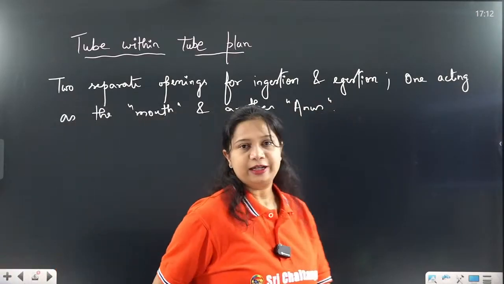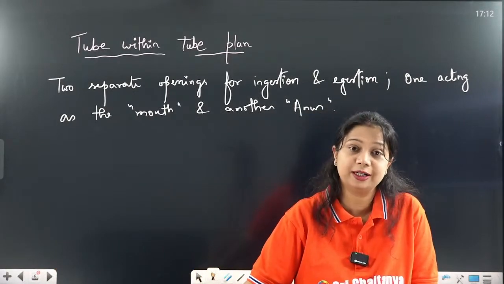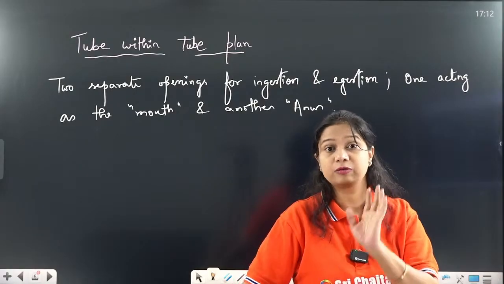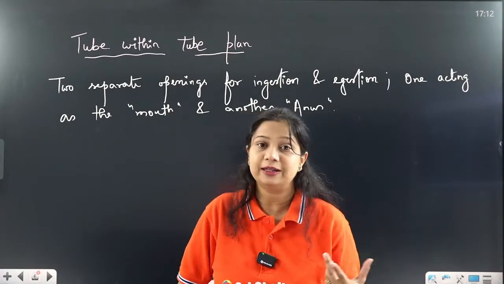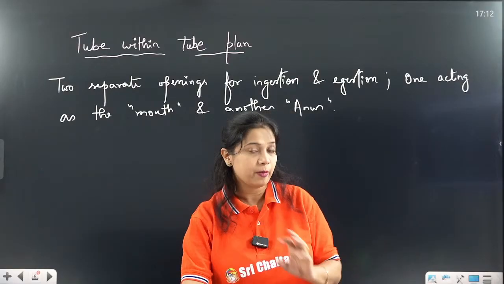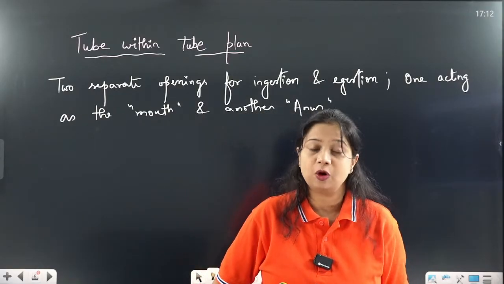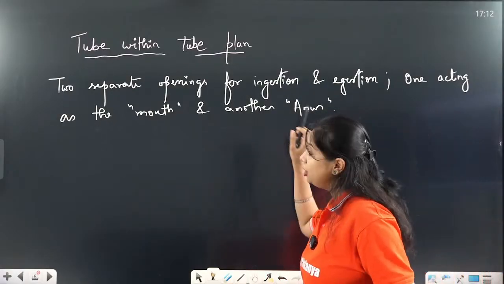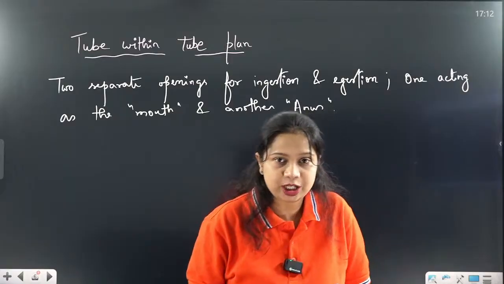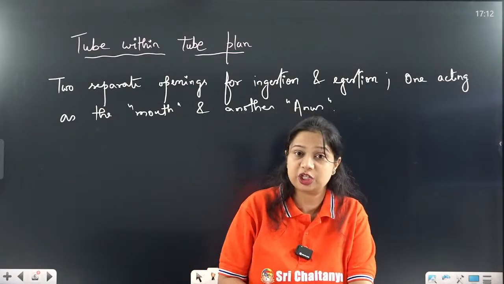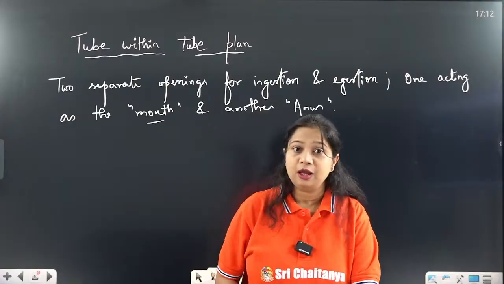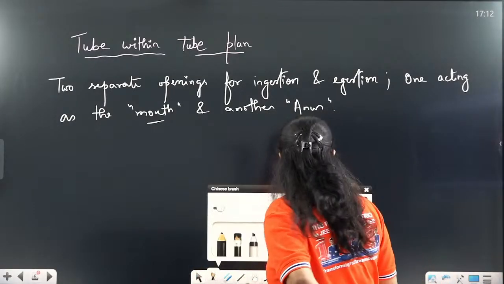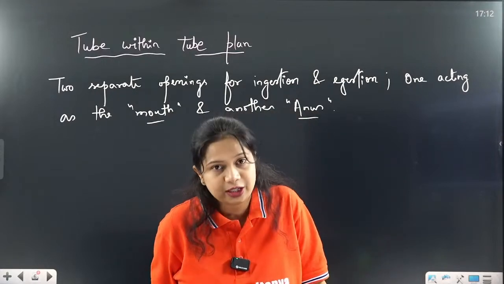So you all are writing it down, I hope, because it is important. You need these things for your future classes. So make a note of it, write it down, remember it, go through it various times, revise it repeatedly so that you remember these terminologies. So this is called the tube within tube body plan, in which there are two separate openings for the process of ingestion and egestion. For the process of ingestion, there is the mouth present, and for the process of egestion or excretion, there is the anus present. Such type of body plan is called the tube within tube body plan.